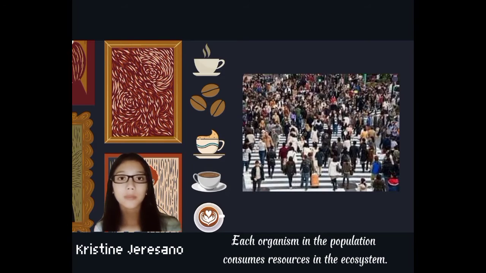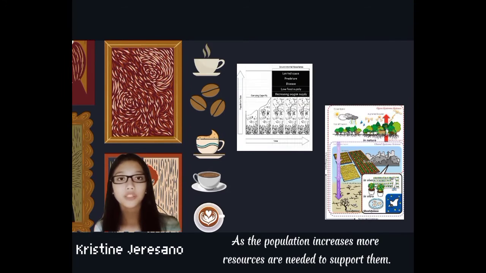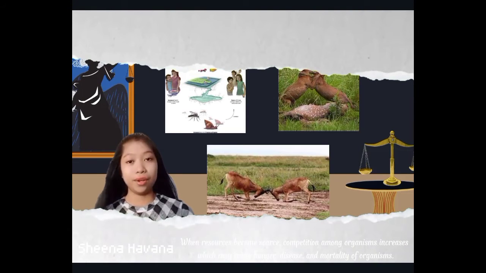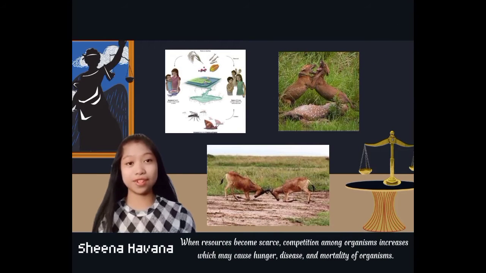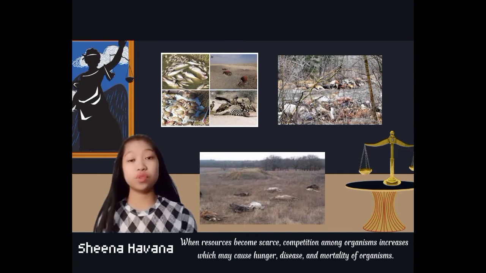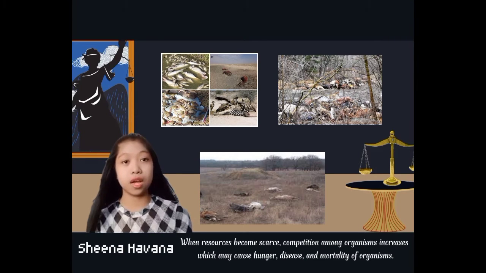Each organism in the population consumes resources in the ecosystem. As the population increases, more resources are needed to support it. When resources become scarce, competition among organisms increases, which may cause hunger, disease, and mortality. Therefore, no population of any species can grow indefinitely. There is a limit on the number of organisms that can occupy a specific habitat.